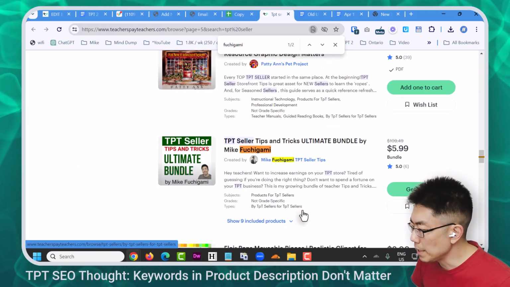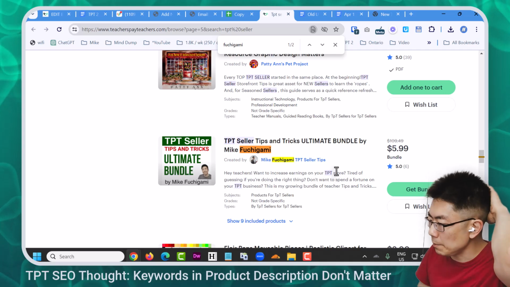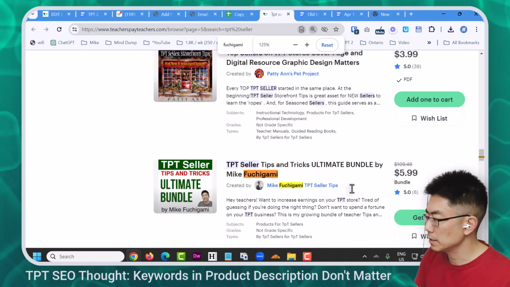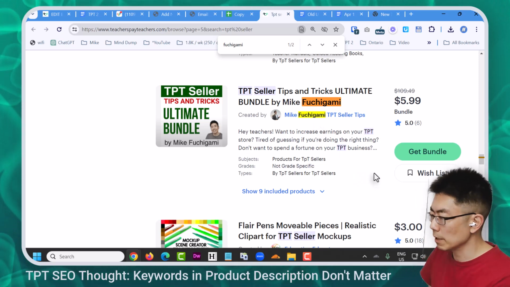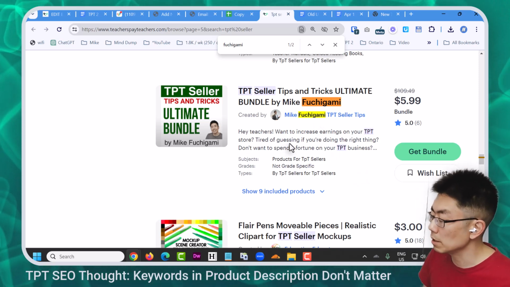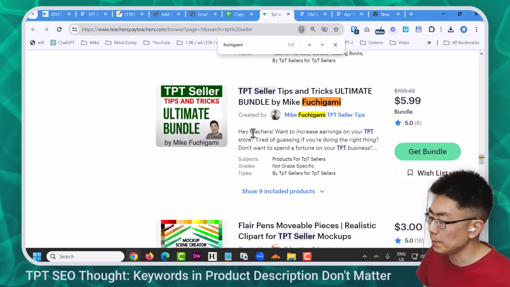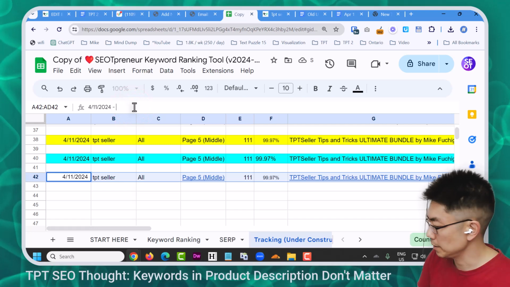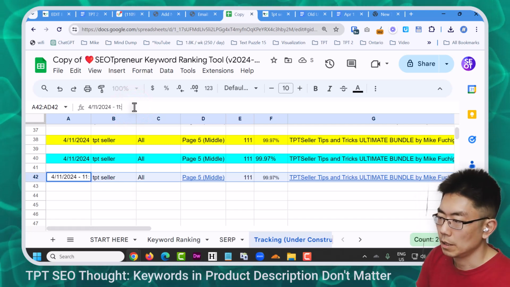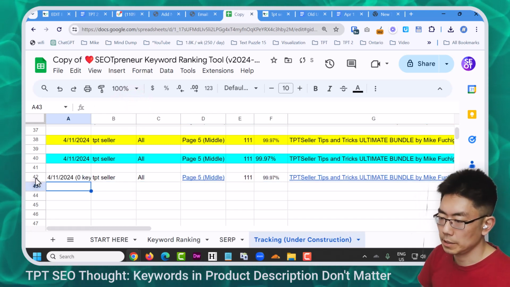So it's interesting because, oh, see, it's also pulling up TPT, which is highlighted here. That's interesting. So I haven't gotten rid of all the TPTs because it's looking for TPT and it's looking for the word seller. That's good to know. But I can see here in the product snippet, it's pulling up Hey Teachers instead of Hey TPT Sellers. I'm just going to write that this is 1107. I'm going to put here 0 keywords. So let's change the color.